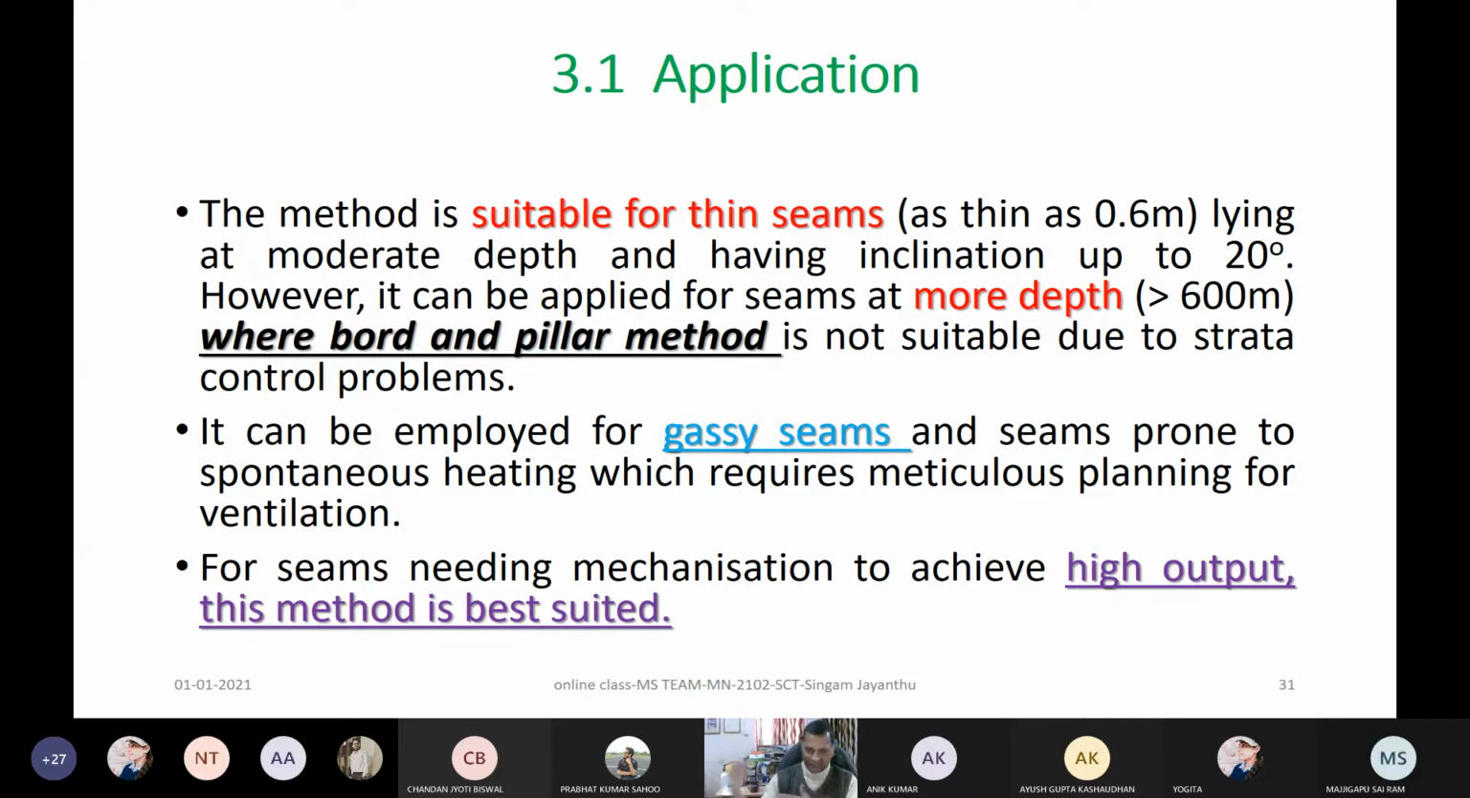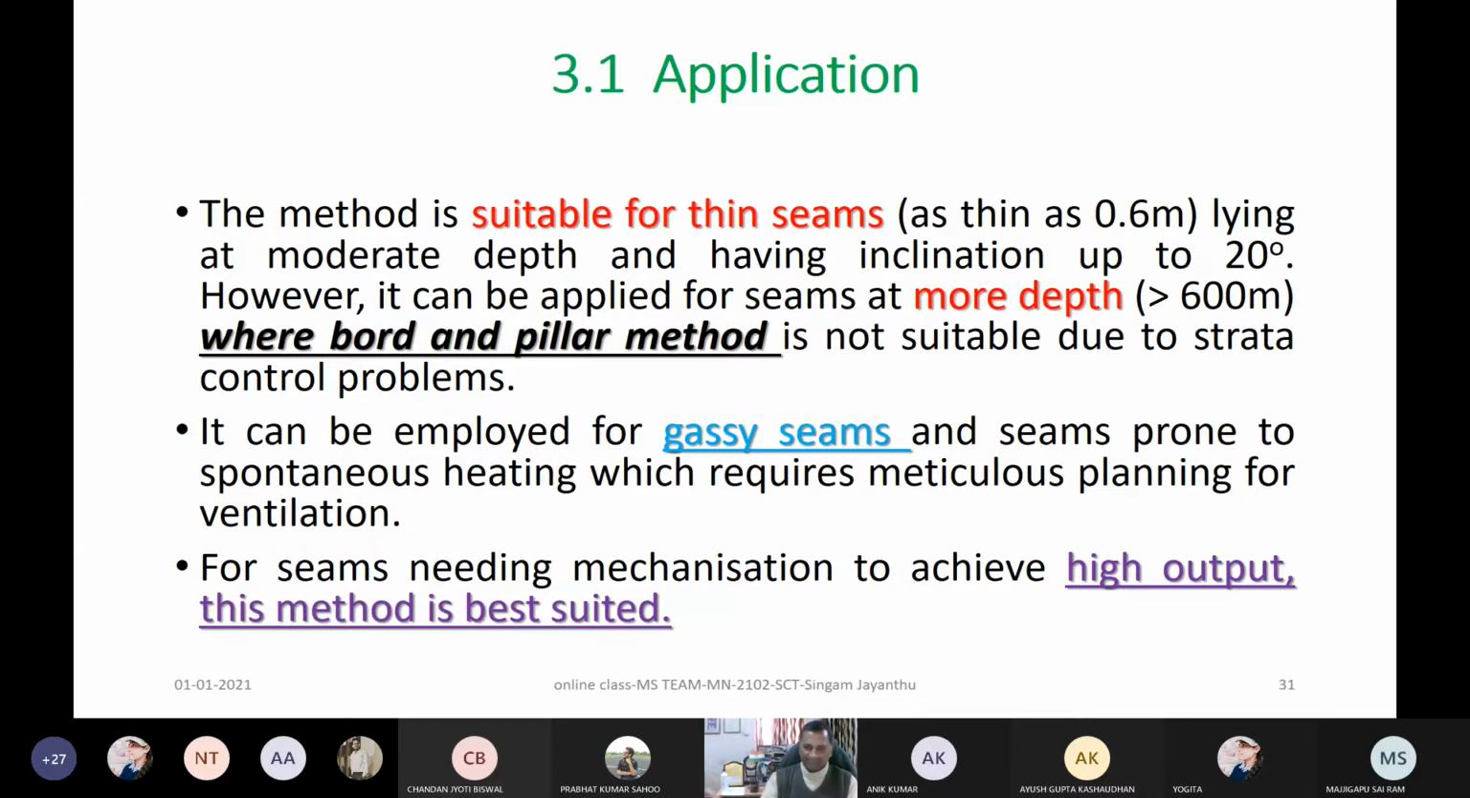This seam is called a thick seam beyond this thickness. And how is it done? This is based on 2-3 parameters. You just note down where. Now, suppose in India, if we are calling it a thick seam, we are taking it as 4.8 meter, more than 4.8 meter, we call it a thick seam.